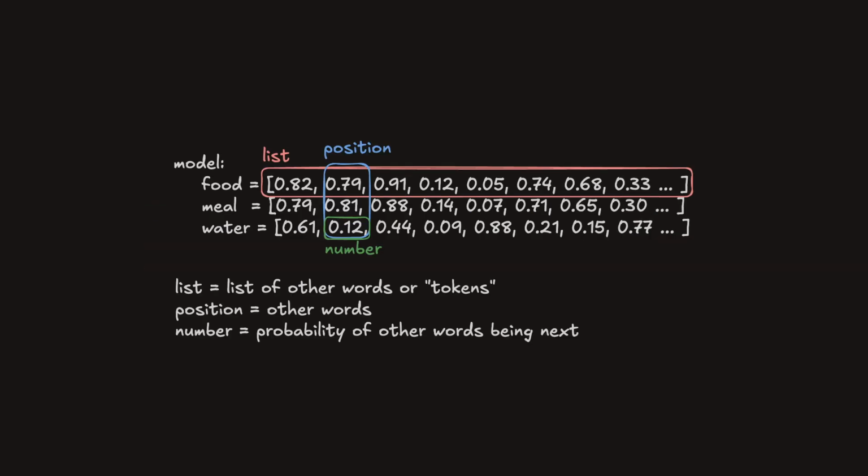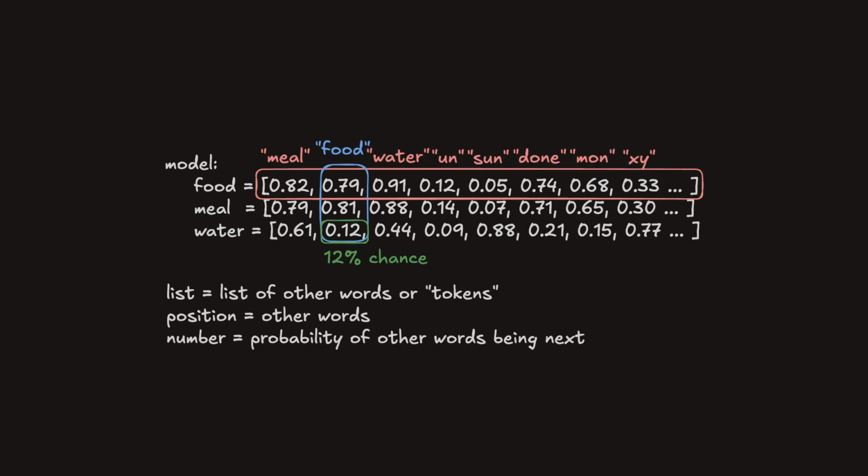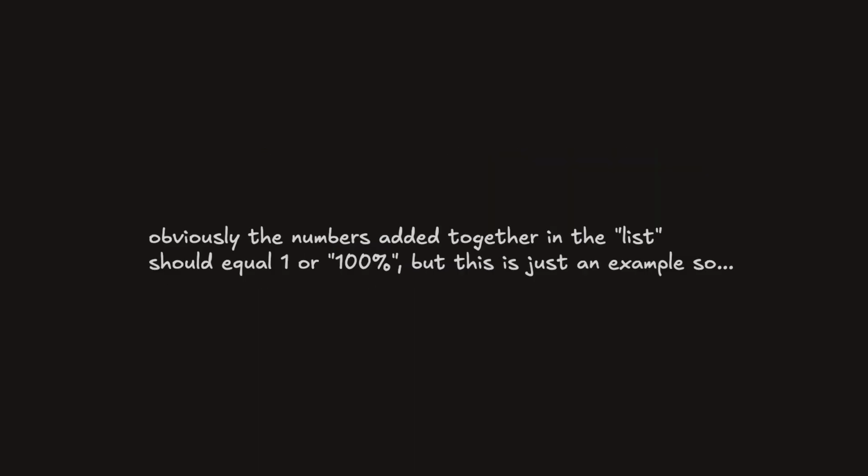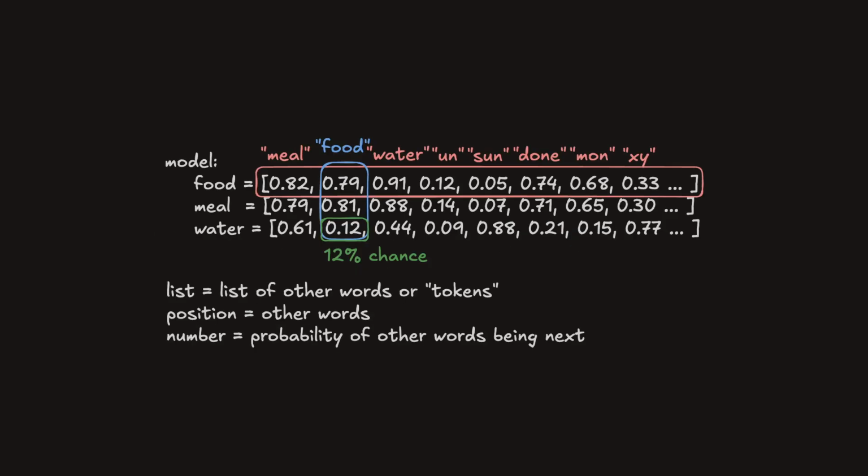So this is how an actual model looks. What you have to care about is the list, the position, and the number. The list is the list of other words or tokens related to the original word. In this example, all of these are other words mapped to food. The position is the position of the other words. So the second number in all of the lists is the same word, which is food. And the number is the probability this word is going to be used. So this is 12% that this word is going to be used. Since in maths, 1 is 100%, 0.12 is 12%. The numbers should add up to 1 or 100%, but I made an oopsie, okay? But just know all of these numbers should add up to 1.